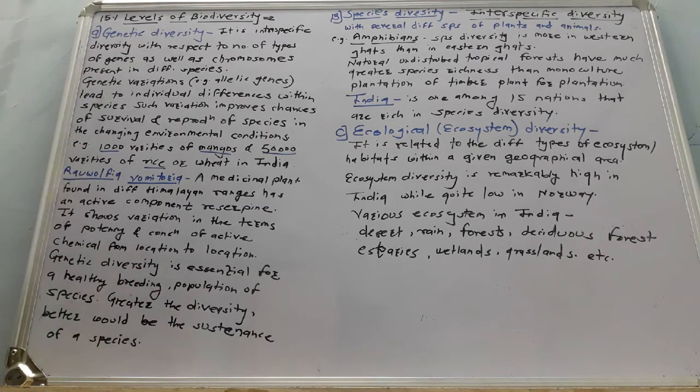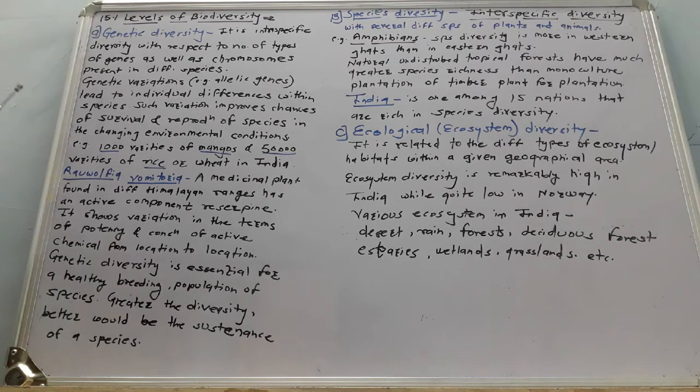Genetic diversity is necessary to improve the chances of survival of that particular organism or species, as well as the reproduction of that species in changing environmental conditions. If evolutionary changes take place, or if environmental conditions get changed, then due to genetic diversity, it helps to improve the survival capacity of that particular organism.